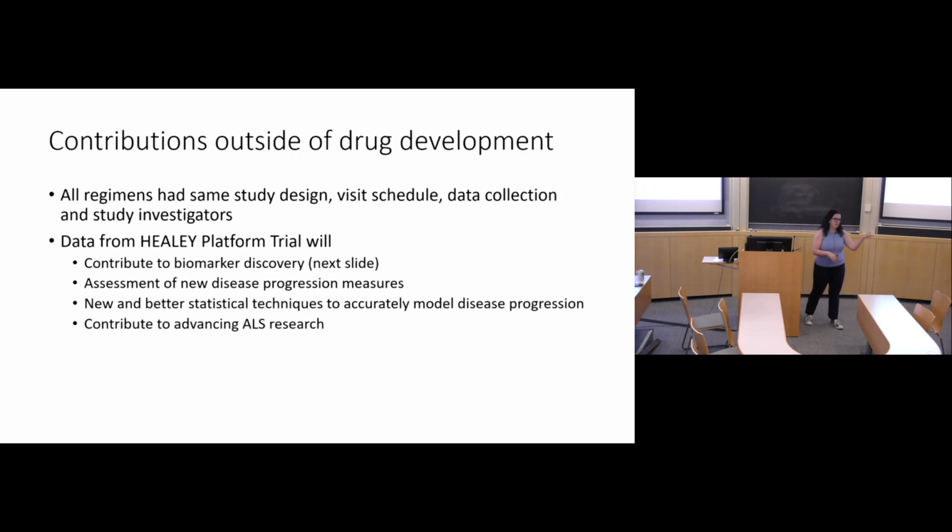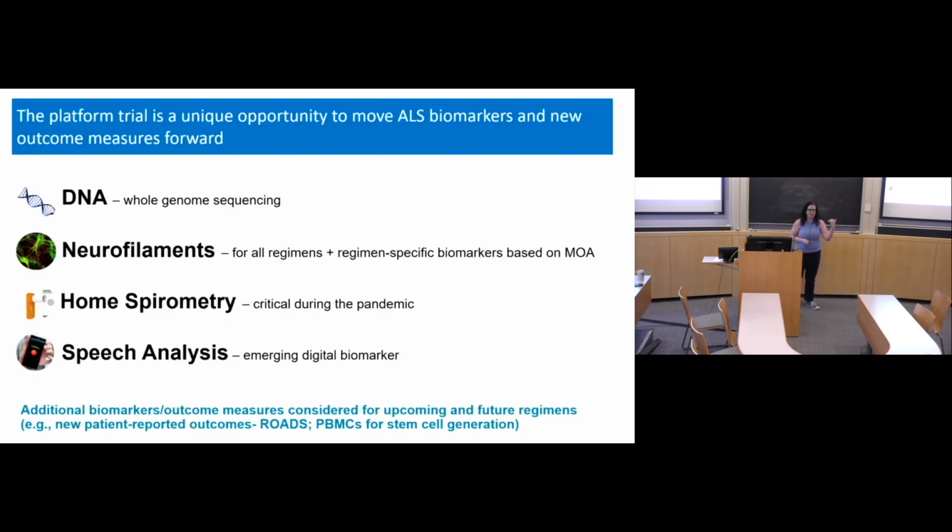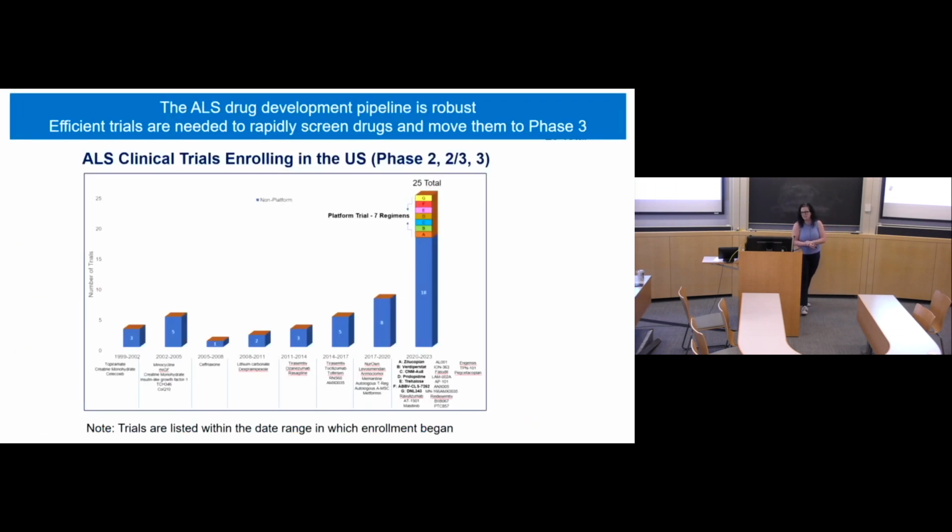As I said, we have functional measures that work only so well, we have survival measures, and we have all these other aspects. This is contributing to the advancement of ALS research. This slide shows a lot of the biomarkers that we have, including speech analysis, which has been showing really good results in tracking decline in this disease.